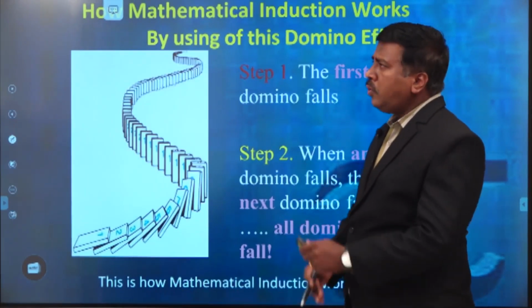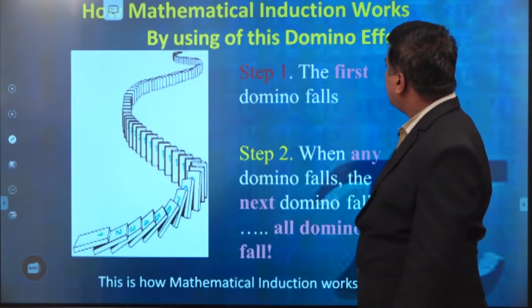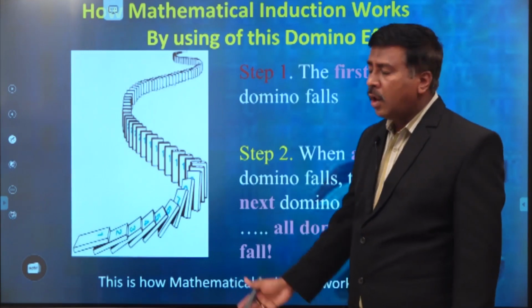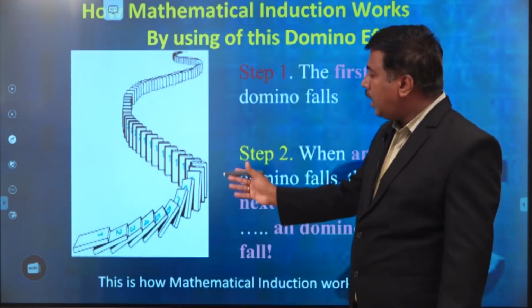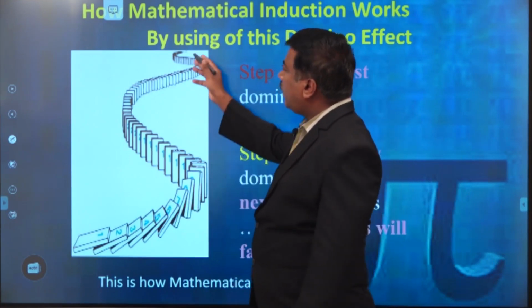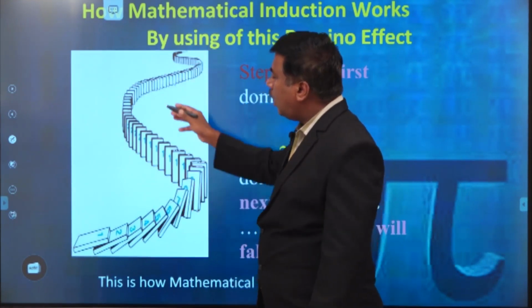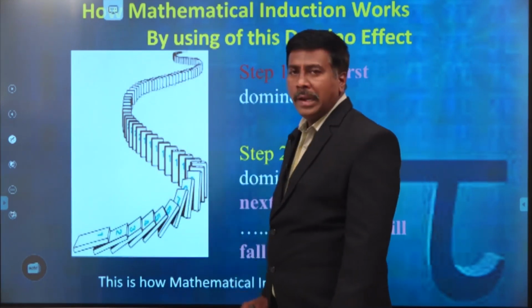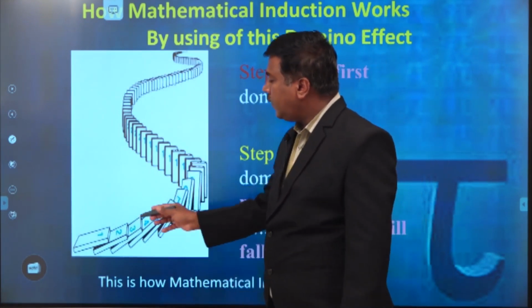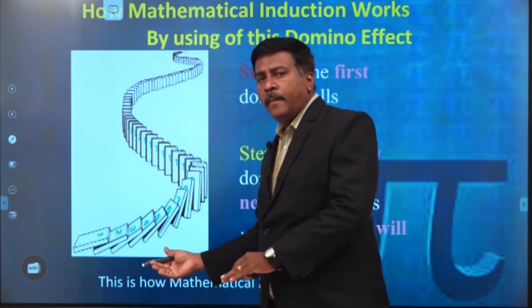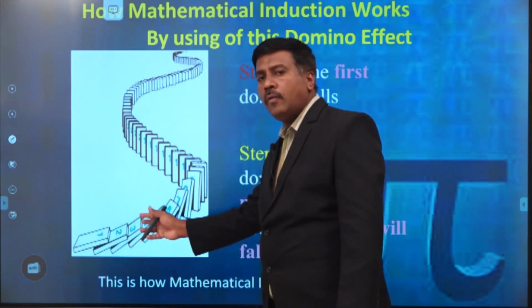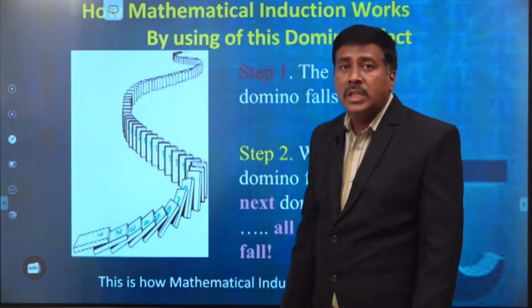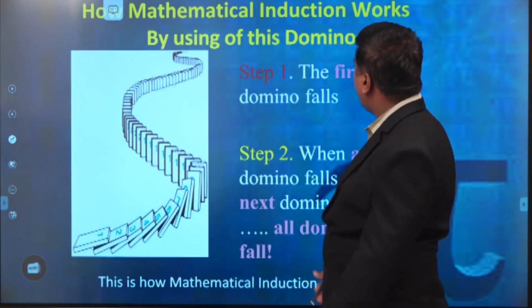Now, how does mathematical induction work? By using the domino effect. We already see this in our daily life. Suppose there are 100 books put in a row like this. If the first book falls down, then automatically the second one falls down, then the third one, then the fourth one. So automatically the last, 100th book also falls down. This effect is called the dominoes effect.